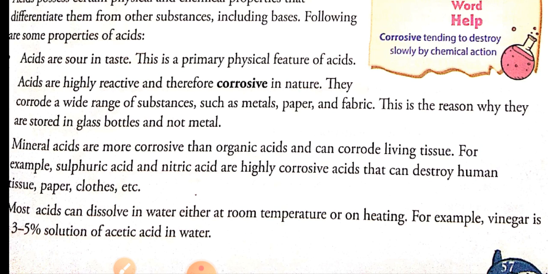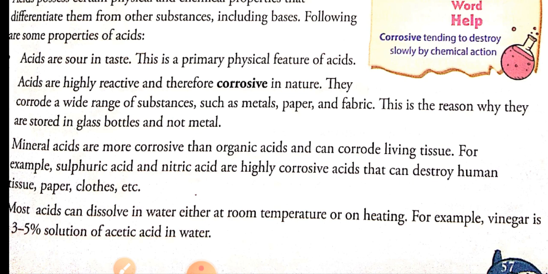Next, third point: mineral acids are more corrosive than organic acids and corrode living tissue. This is a very important thing to remember. The acids present in fruits are not much corrosive compared to the acids obtained from laboratories. Mineral acids are very dangerous and more dangerous than organic acids.